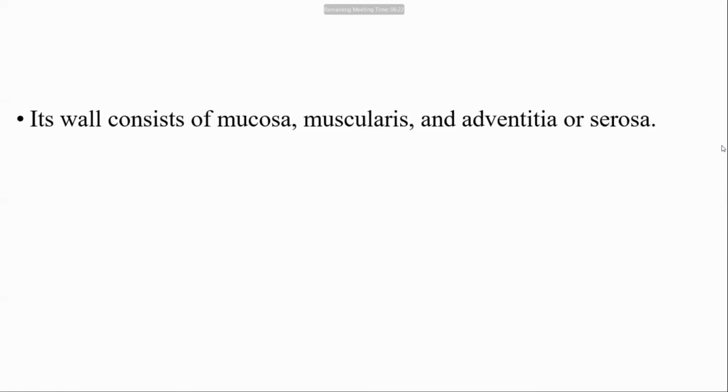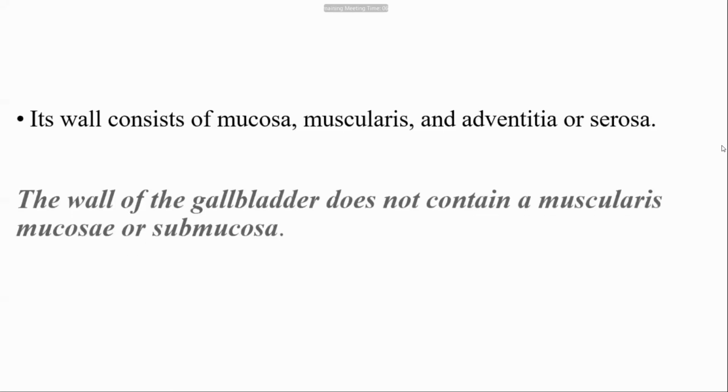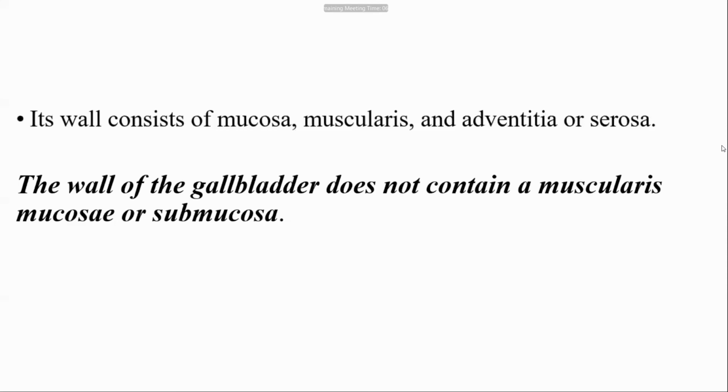Three layers. Which layer is absent in the gallbladder? Submucosa. Very good. Submucosa is absent, right? The wall of the gallbladder does not contain a submucosa. So submucosa is absent in the gallbladder. Only three layers: mucosa, muscle layer, and adventitia or serosa.